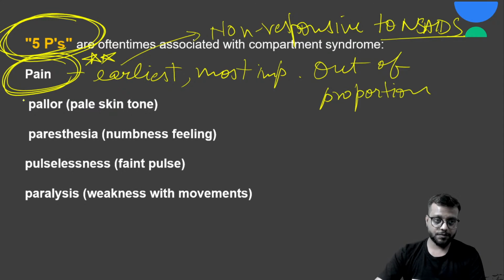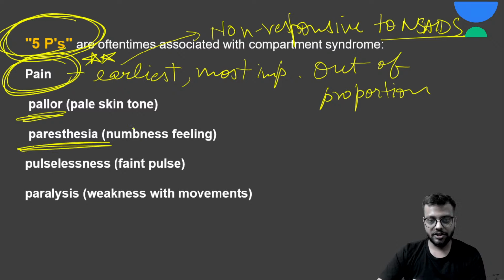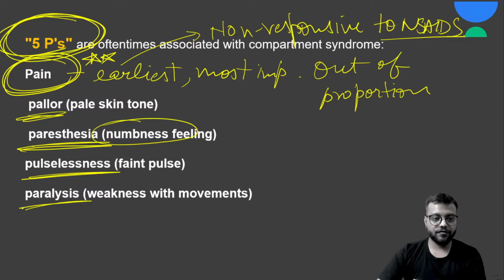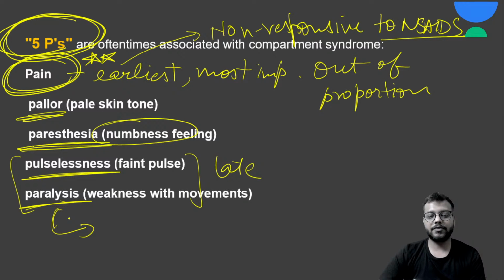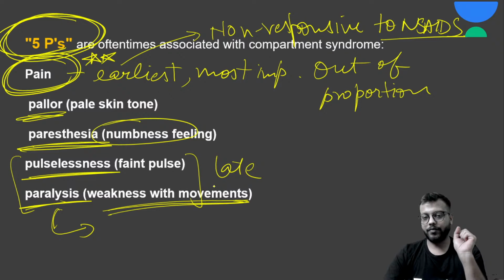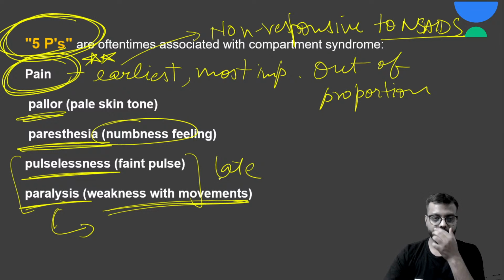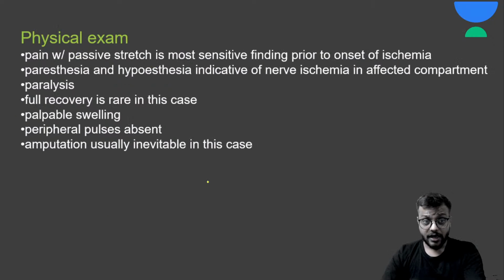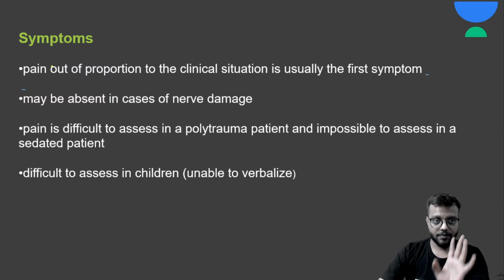So the first P is pain, second is pallor, third is paresthesia, that is numbness and tingling, fourth is pulselessness, and fifth is paralysis. Paralysis and pulselessness both occur late, and last of all there will be paralysis, weakness of the joint movements. Okay, now for this we need to do a physical examination, but before that, let's look at the symptoms.